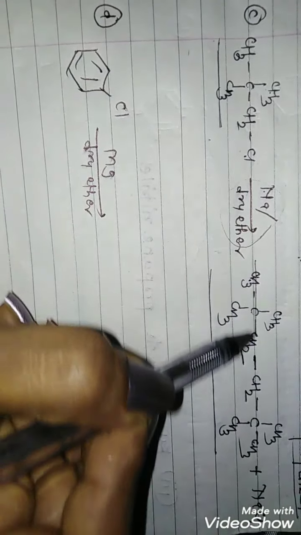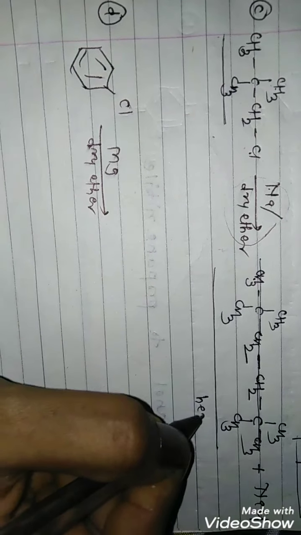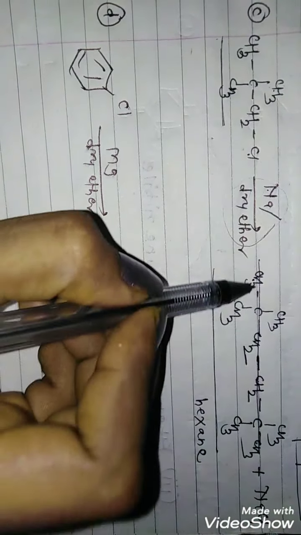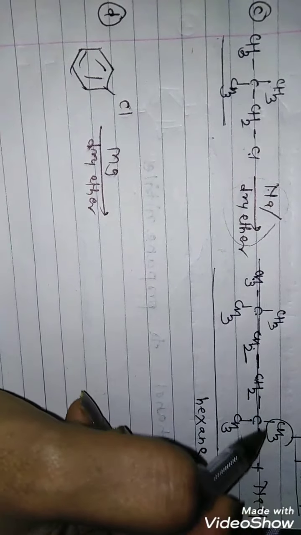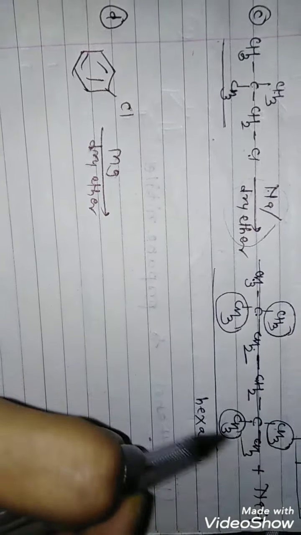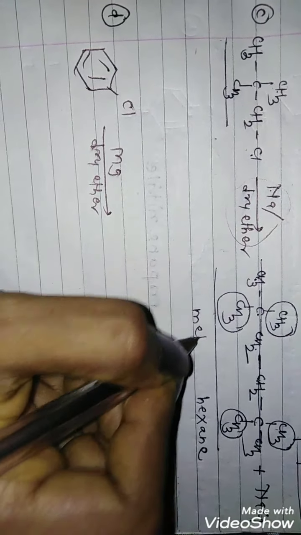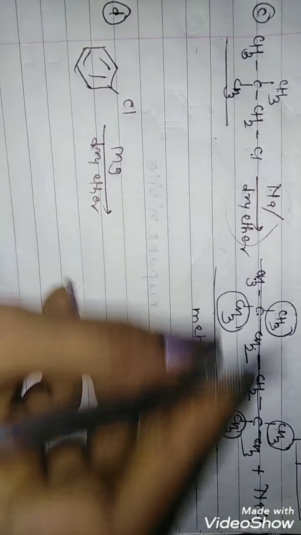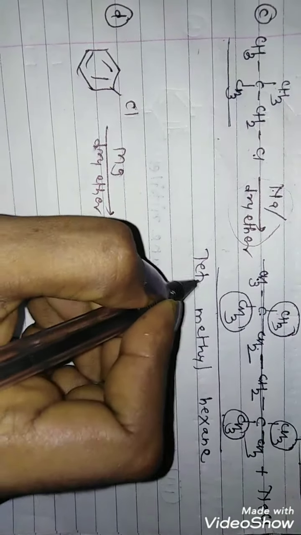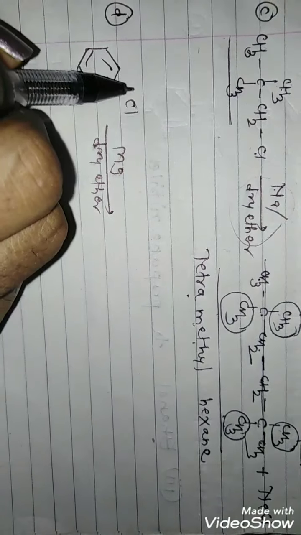1, 2, 3, 4, 5 and 6. This is the chain which is of 6 carbons. There is no double bond, so it is hexane. And groups which are not in the chain are substituents. So there are 4 substituents. All of them are the same, which are methyl. If there are 4 methyl, you have to use the prefix tetra. So tetramethylhexane.